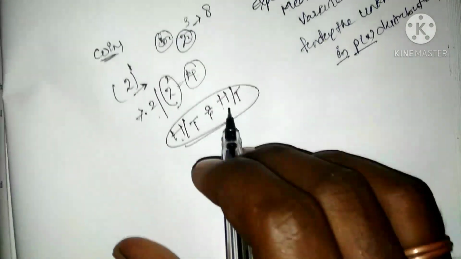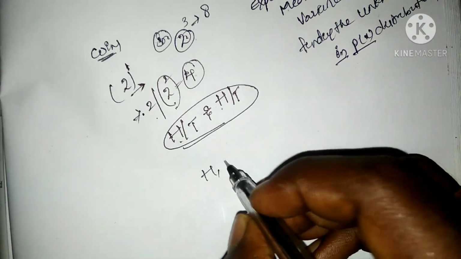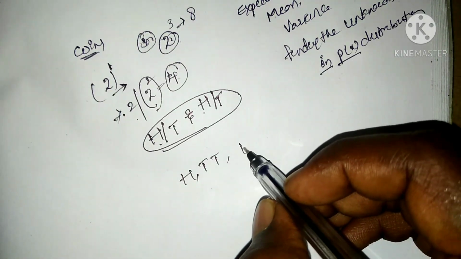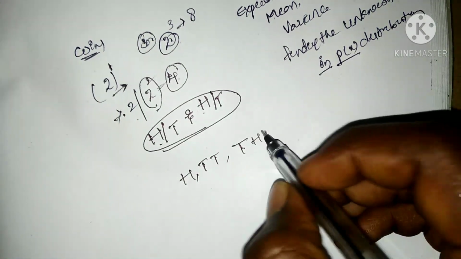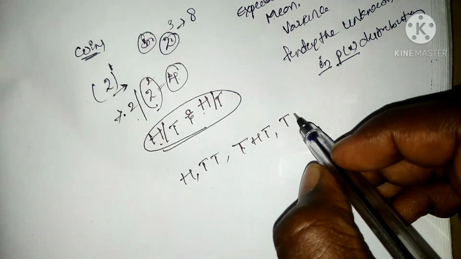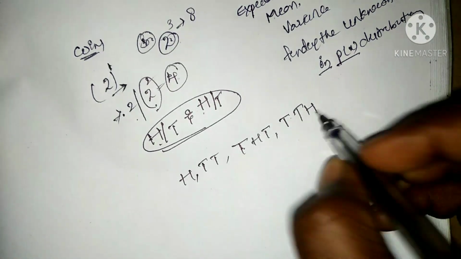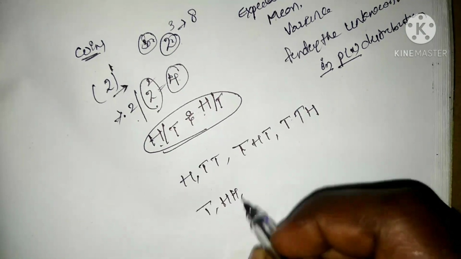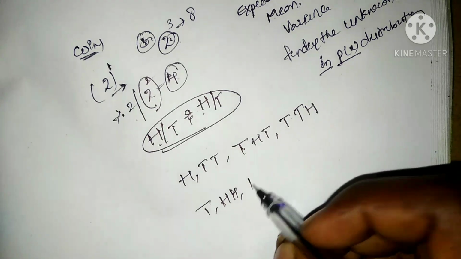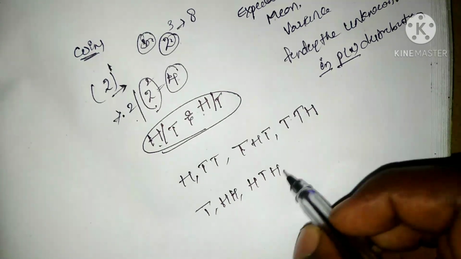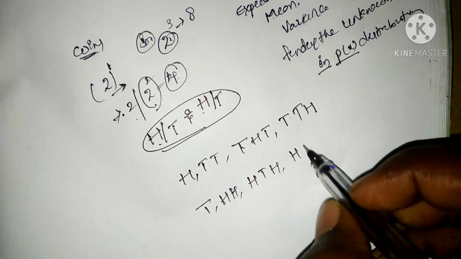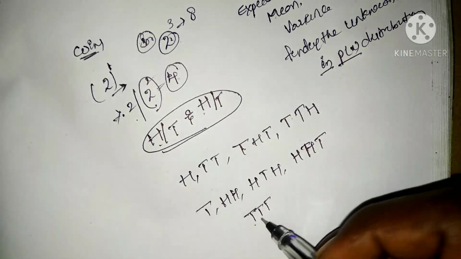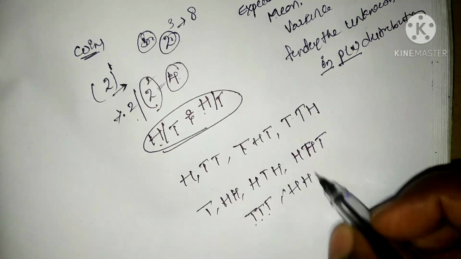For the first toss we get heads or tails, for the next tails or heads, and so on: heads, tails, heads, and so on.